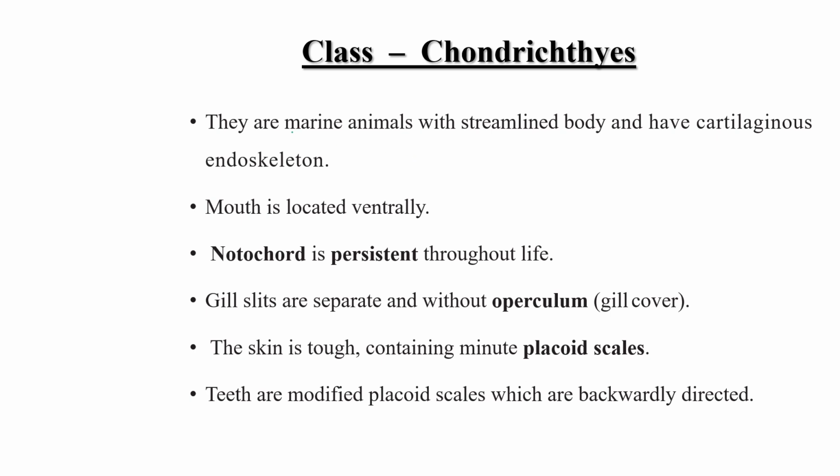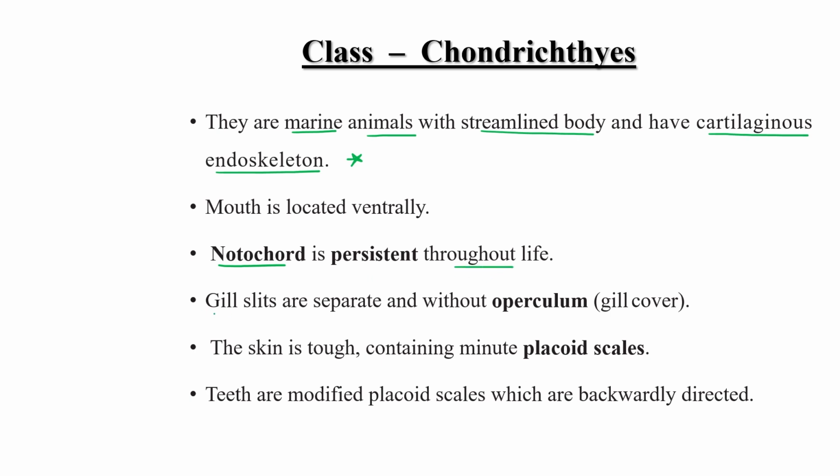Next class is Chondrichthyes. They are marine animals with a streamlined body and a cartilaginous endoskeleton. Their mouth is located ventrally and the notochord is persistent in these animals throughout their life.